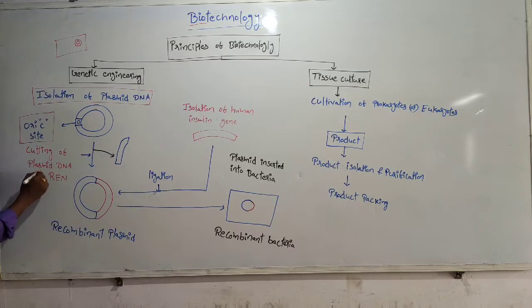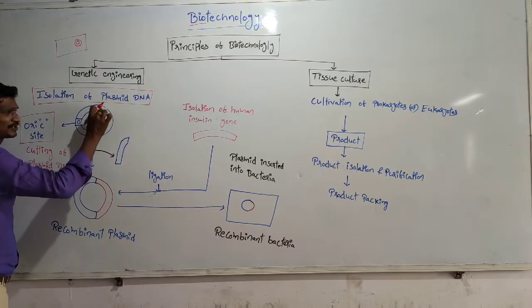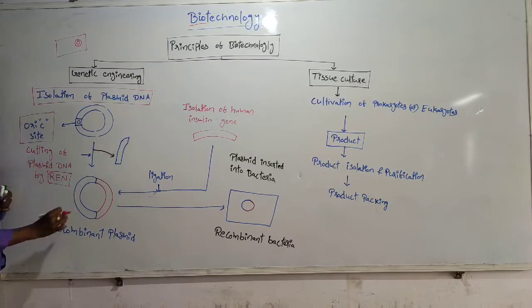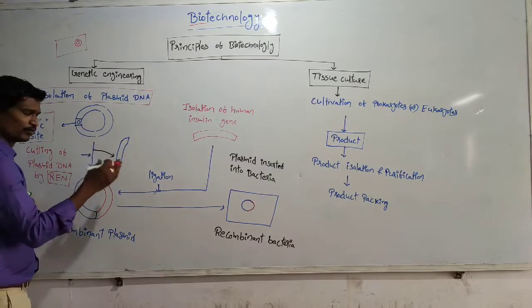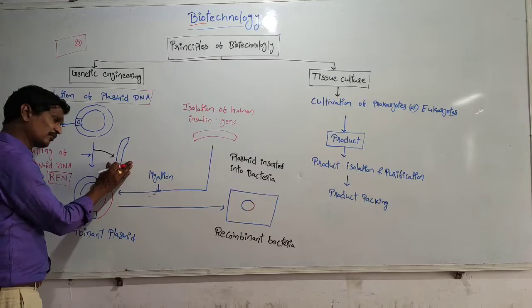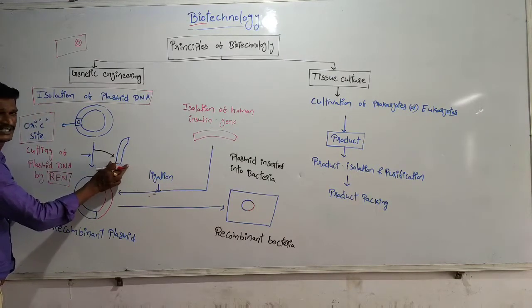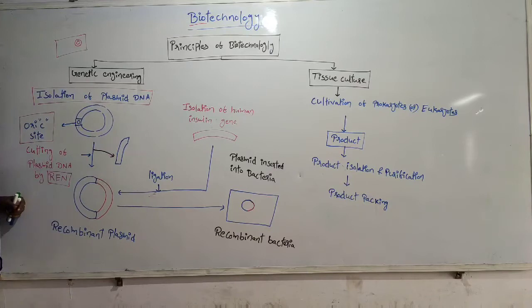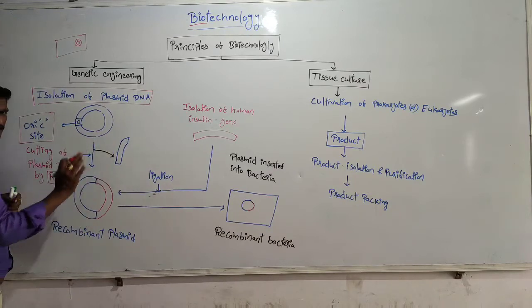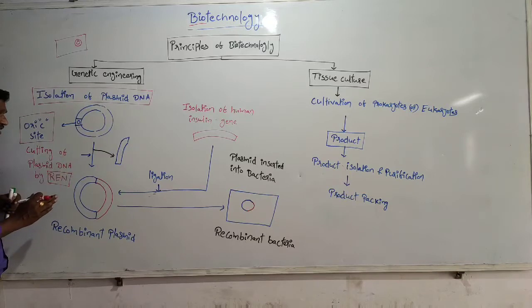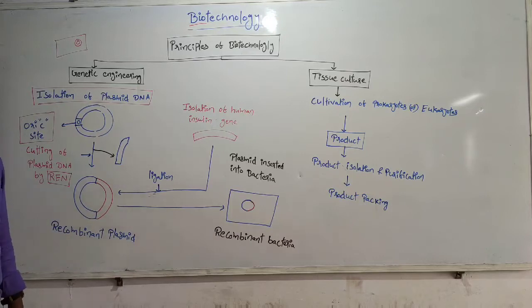Using restriction endonuclease enzymes, we cut the plasmid and remove that unwanted DNA part. We remove the unwanted plasmid DNA with the restriction endonuclease enzymes. These are also called molecular scissors.